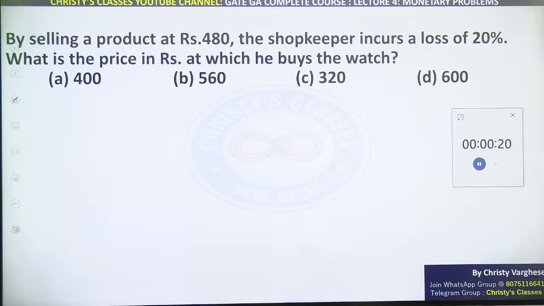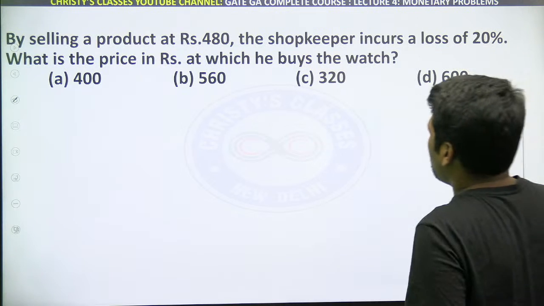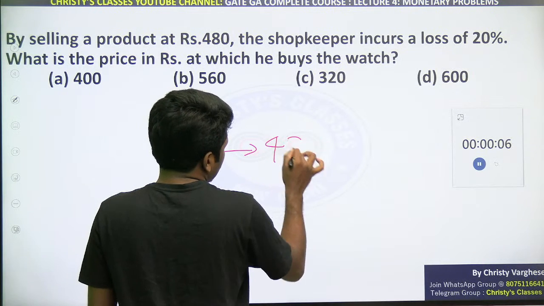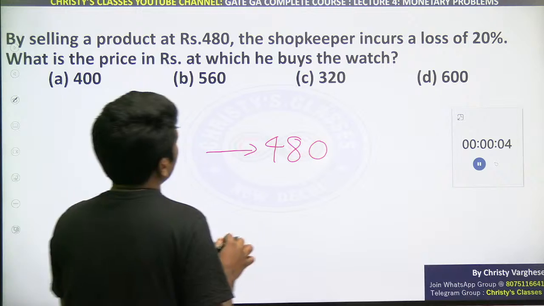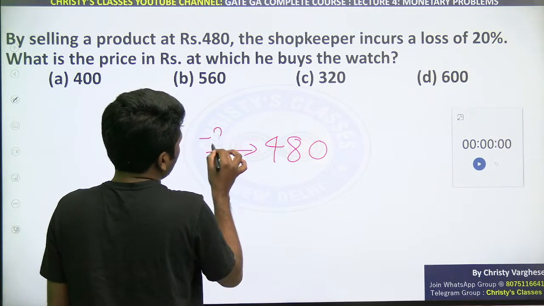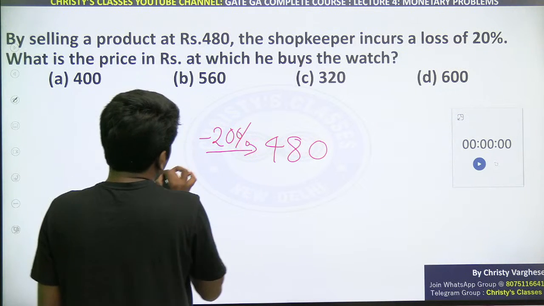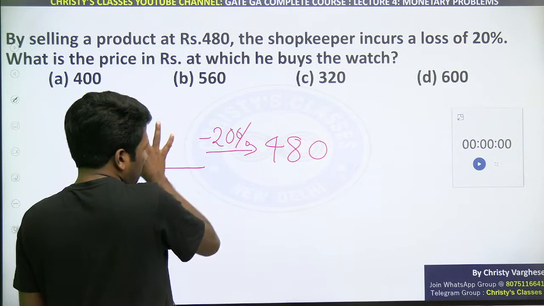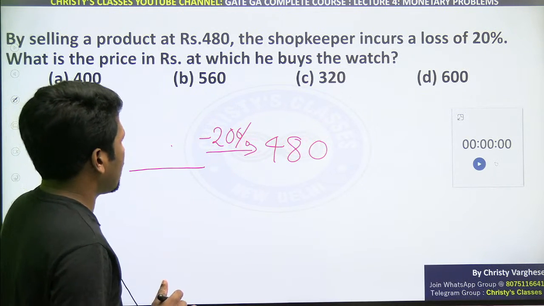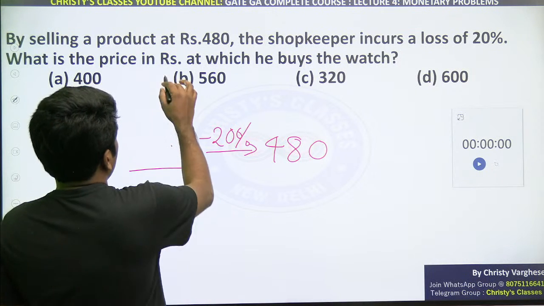Okay, so I will explain. Most of you tried it, I guess. By selling a product at rupees 480, please understand the terms correctly. That is, the selling price is 480. The money he is getting back is 480. Shopkeeper incurs a loss of 20%. मतलब कुछ अमाउंट में, कुछ इन्वेस्टमेंट में 20% का लॉस हुआ, उसके बाद बचा हुआ अमाउंट 480 है. Then what is the price in rupees?